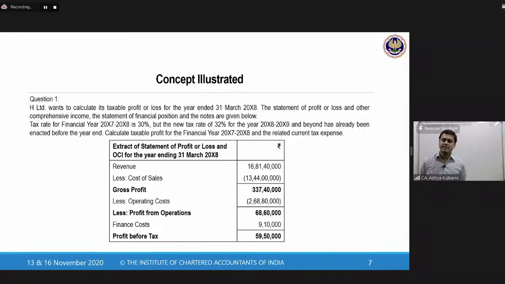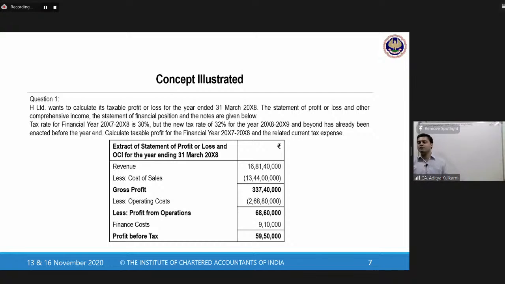You are given extract of P&L and OCI for the year ending X8. You have revenue 16 crores 81 lakhs 40,000, less cost of sales, giving you a GP, less operating cost, giving you profit from operations, less finance cost, giving you profit before tax of 59 lakh 50,000.